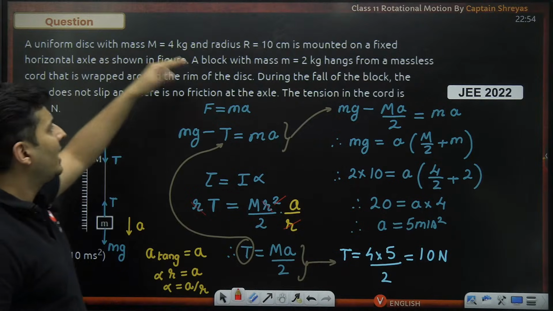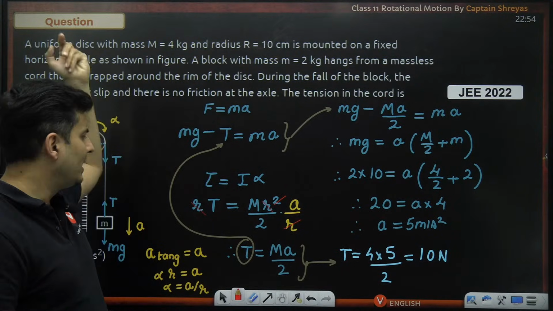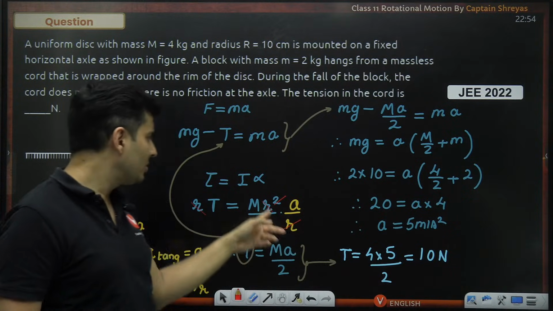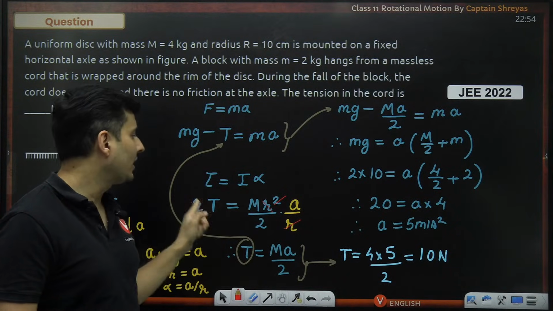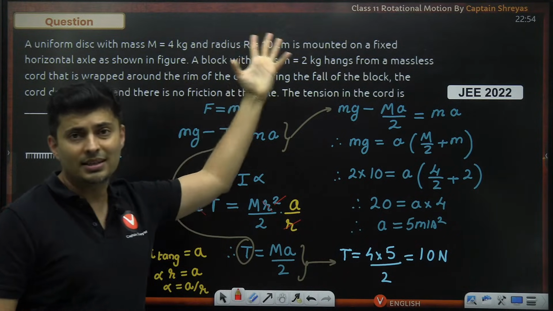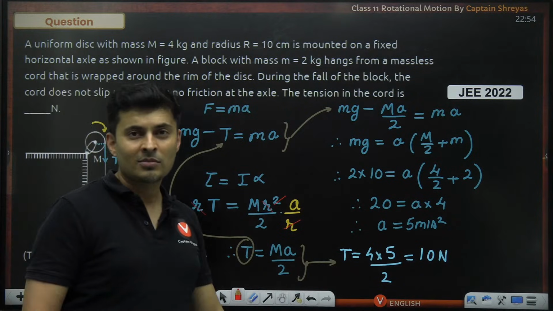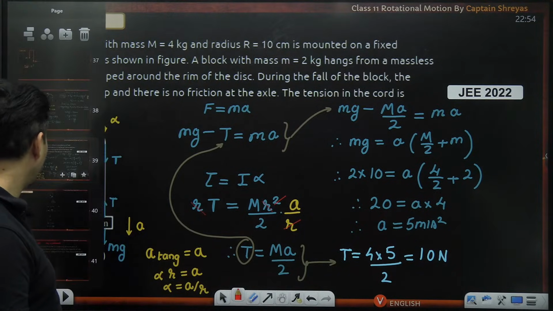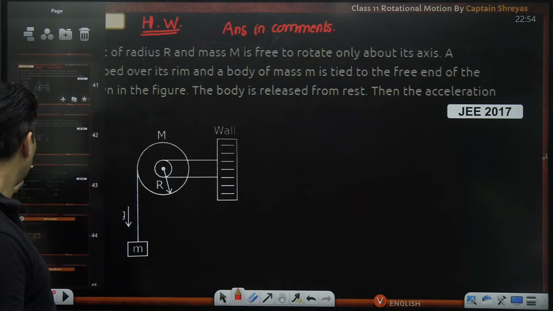Sir, I took R as 100 centimeter or 10 centimeter. I'll tell you what, whatever is the radius doesn't matter. Anyways, it got cancelled out. Do you see that? R got cancelled out. So this value doesn't matter only in the problem. So whether the units are different, value is different, doesn't matter. R anyways got cancelled. This is the homework question.